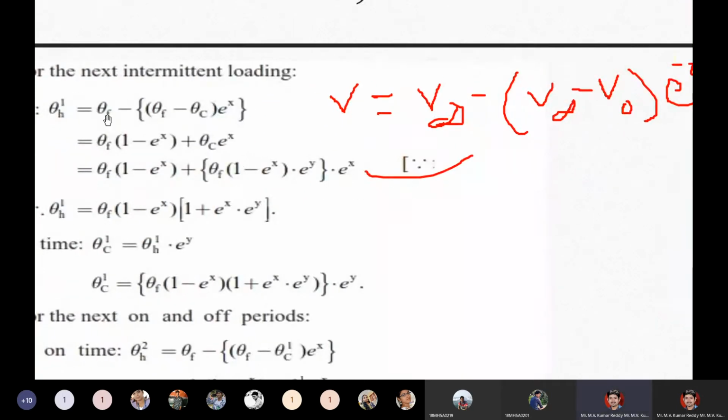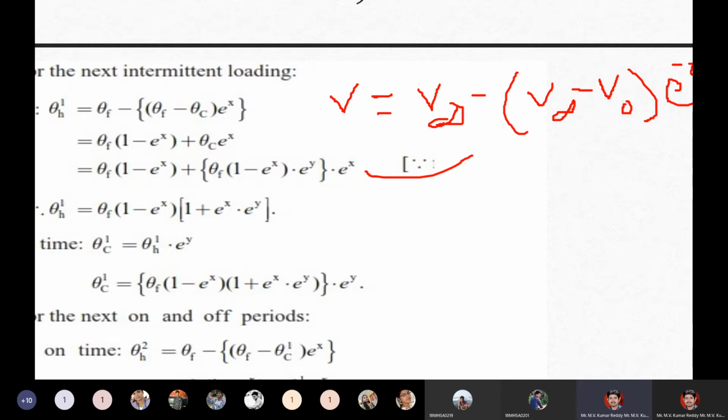Like that, the same equation here: theta f is the final condition, theta f minus theta c. Here theta c is the cooling, that means the initial condition. Initially the motor is in a cooling state, that is the normal state.